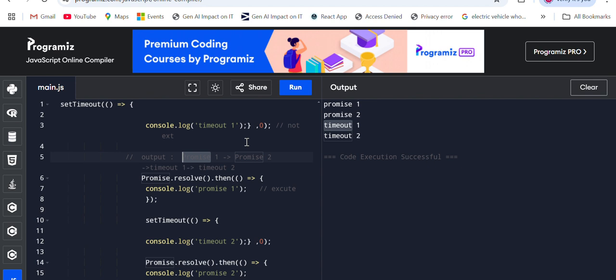Before the set timeout, the micro tasks are handled. It will run after the micro tasks finish, because the event loop processes all micro tasks before handling the macro task. So this is basically a good practice question. You need to understand it.